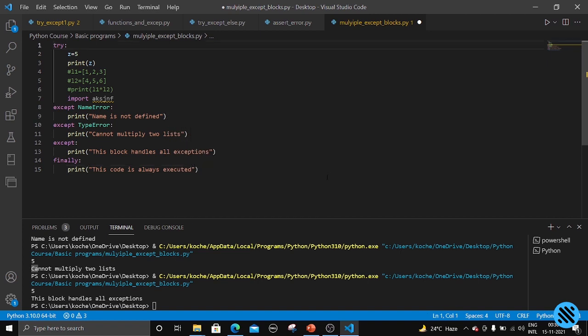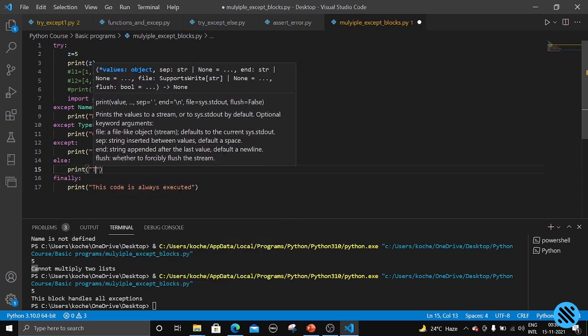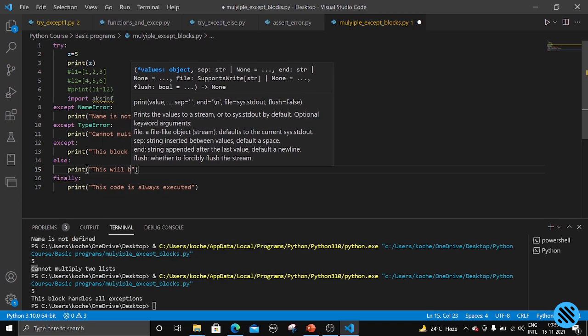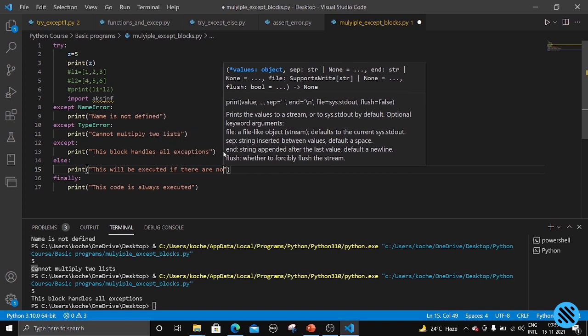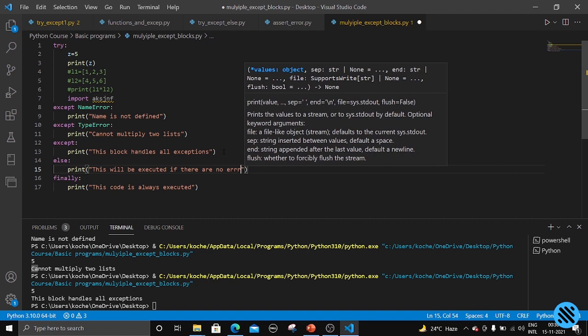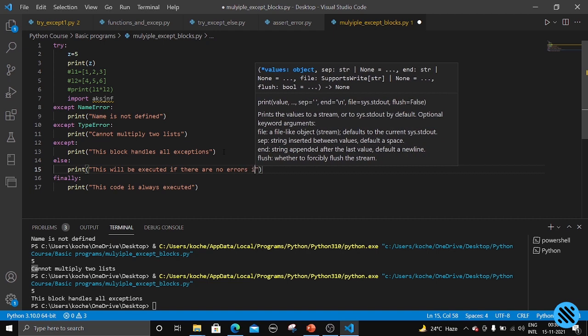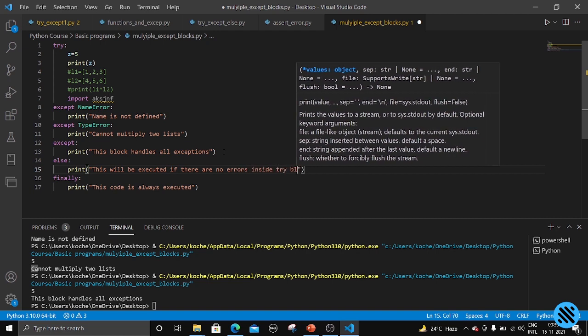And let us also include an else block. We have seen what the else block is in the last class, right? It will be executed if there are no errors inside the try block. Print "this will be executed if there are no errors inside try block".